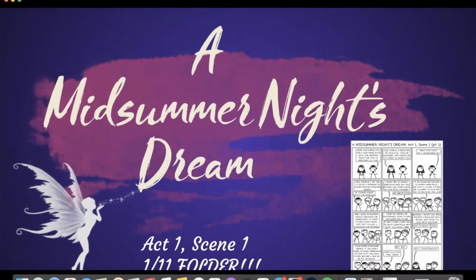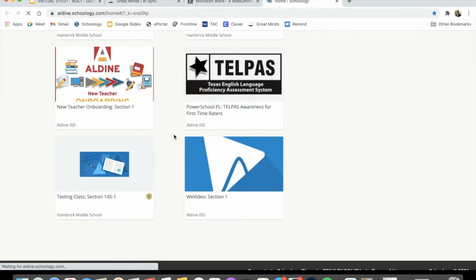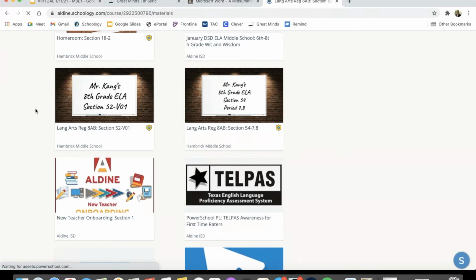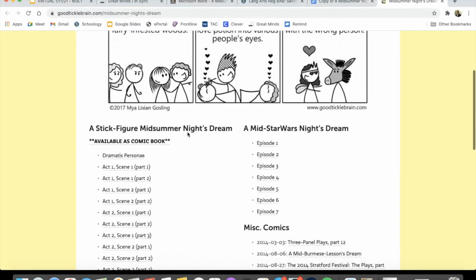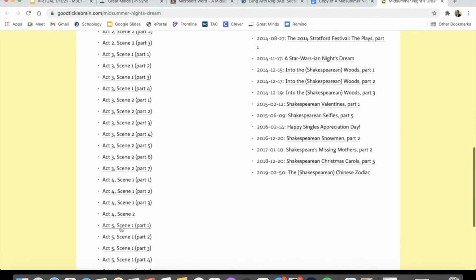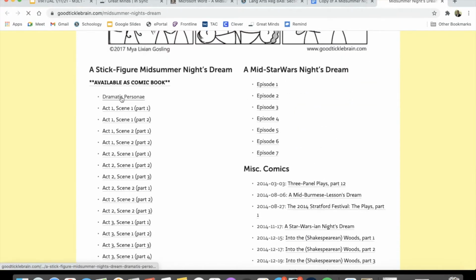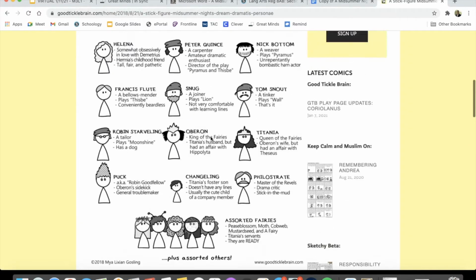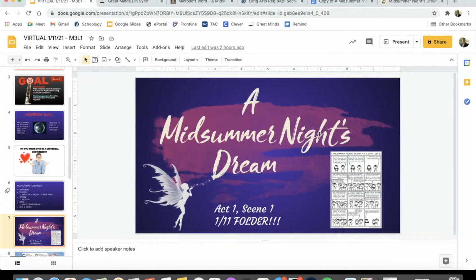Another way for y'all to find it is going to Schoology, right? Finding our course homepage, clicking the Module 3 study guide, and on the bottom right, it's going to be a thing called Good Tickle. This is basically where you can find these comic strips, and it is all right here. It's each act, each scene in each act, and then this is a list of all the characters, right? That's pretty cool. This is basically what we're going to be doing the majority of the time as we go on.